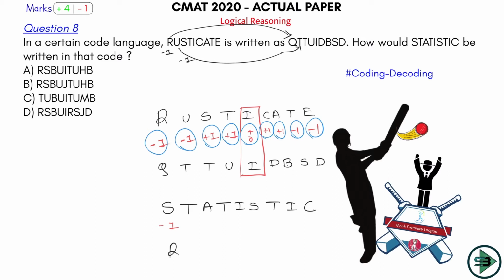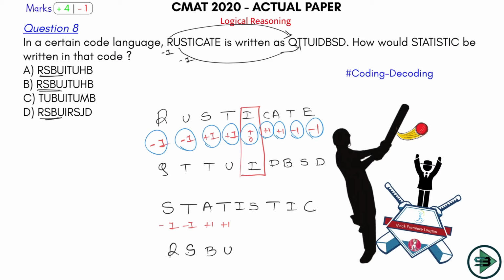Then minus 1. T minus 1 would be what? S. So previously S, so minus 1, now plus 1 to this. A plus 1 is B. T plus 1 is U. So this is RSBU. Do I have it in the options? I have 3 options with RSBU.